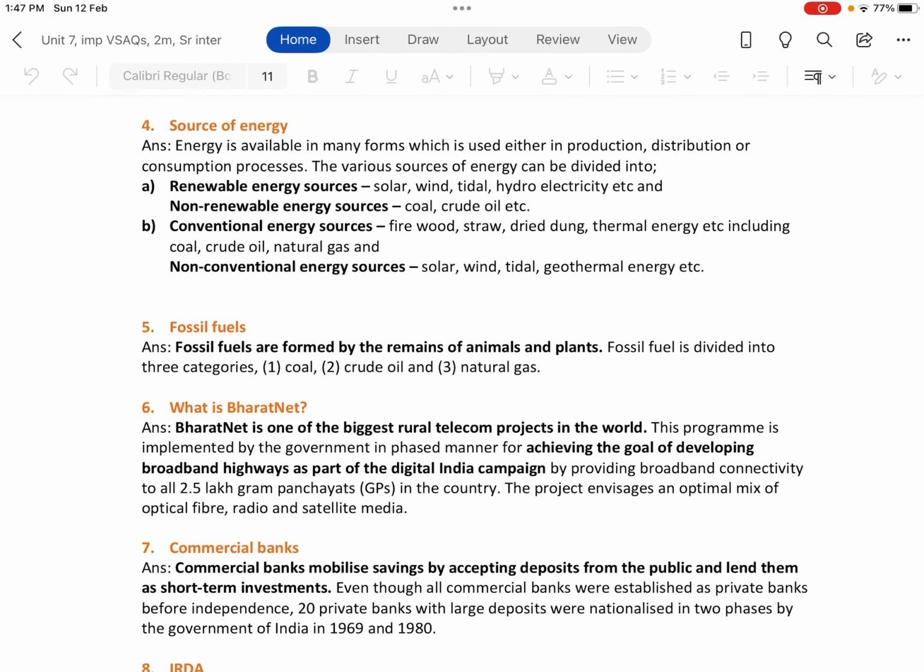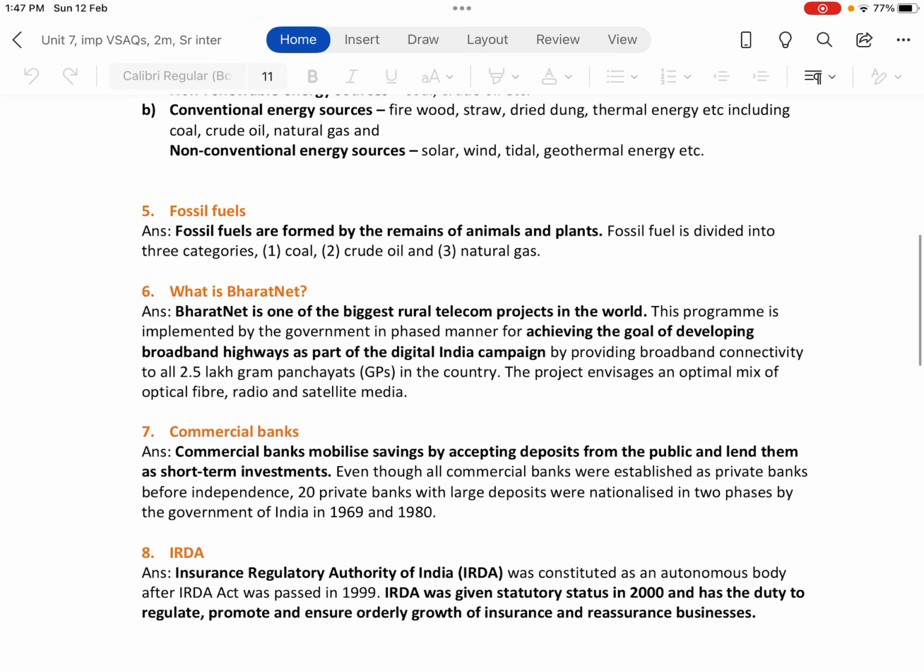The fifth question, fossil fuels. Fossil fuels are formed by the remains of animals and plants. Fossil fuel is divided into three categories: first coal, second crude oil, and third natural gas.